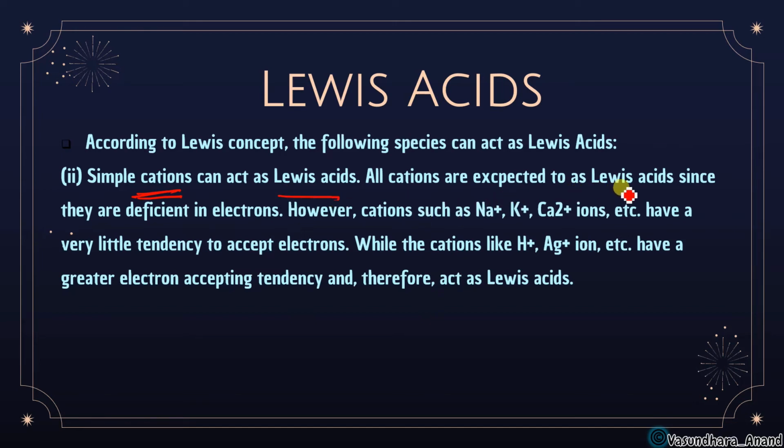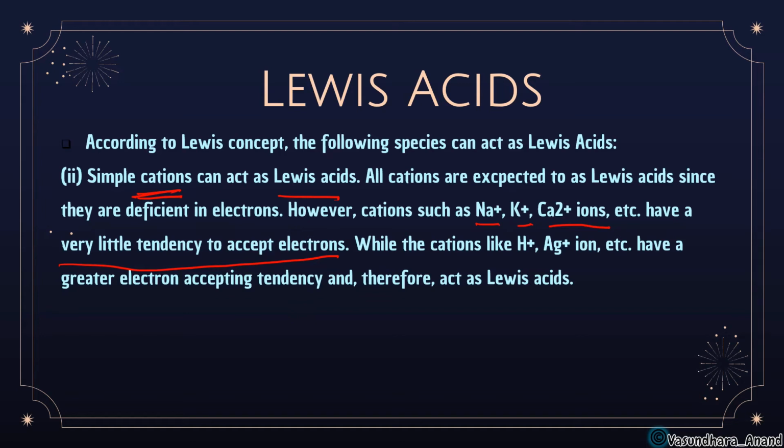All cations are expected to act as a Lewis acid since they are deficient in electrons. However, cations such as Na+, K+, Ca+2 ions, etc. have a very little tendency to accept electrons because their octets are complete. So they will not show Lewis acid behaviour. But if it is asked to categorize them into Lewis acid and Lewis base, then obviously you will categorize them as Lewis acid character.